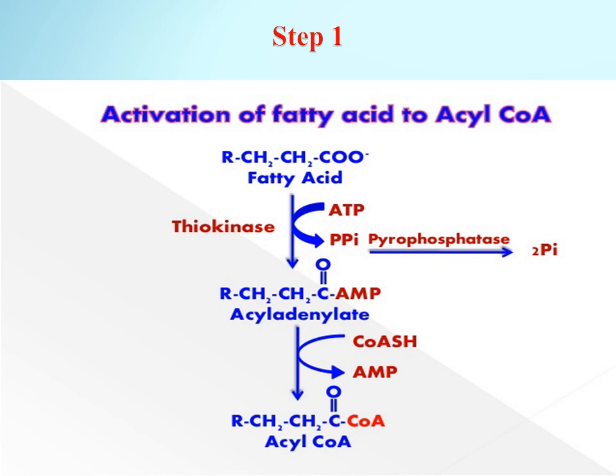Here you should keep it in mind that only one ATP molecule takes part in the reaction, but two high energy phosphates are expended. And this is the only step in complete degradation of fatty acid that requires energy from ATP. There are three acyl-CoA synthetases or thiokinases, one each for short chain, medium chain and long chain fatty acids.